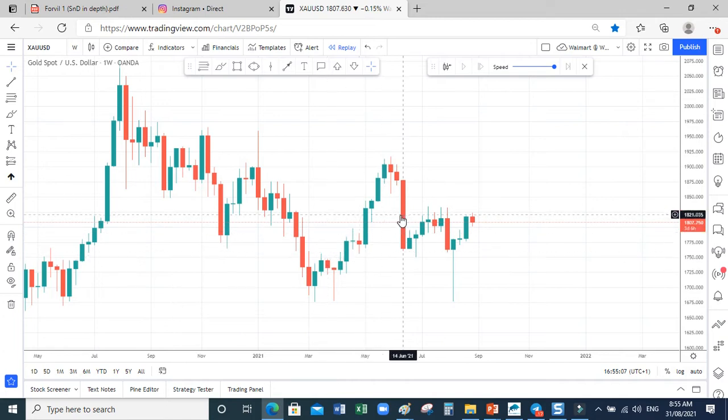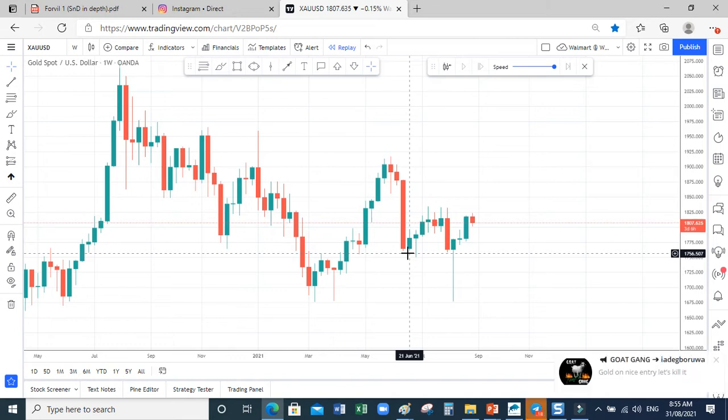Yeah, see this demand and price shoots up. See this supply, price shoots up. So please take hold of your supply and demand method very well. You don't need any other method if you can master this supply and demand zone.